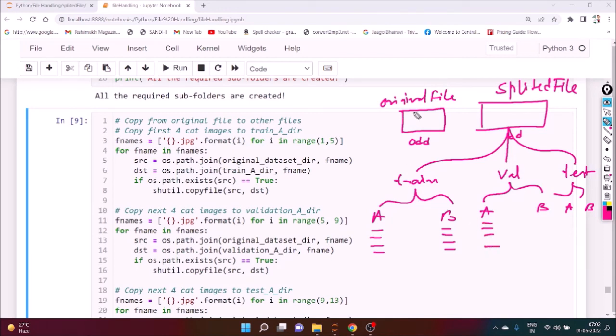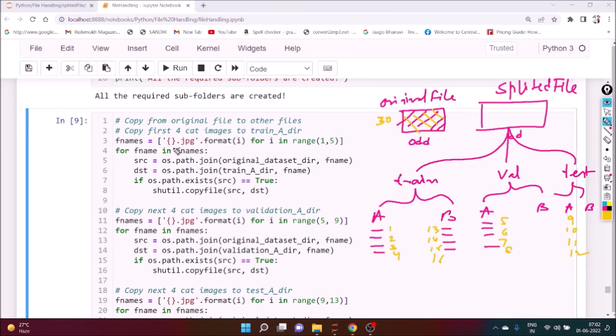Okay. Now suppose we have downloaded this dataset from the internet, say maybe from kaggle.com, or from a machine learning dataset repository, where various real datasets are there. So here suppose 30 data are there. You need to fetch the first 4 data, 1, 2, 3, 4, inside A of train, then 5, 6, 7, 8 inside A of validation, 9, 10, 11, 12 inside test, then 13, 14, 15, 16, and so on.